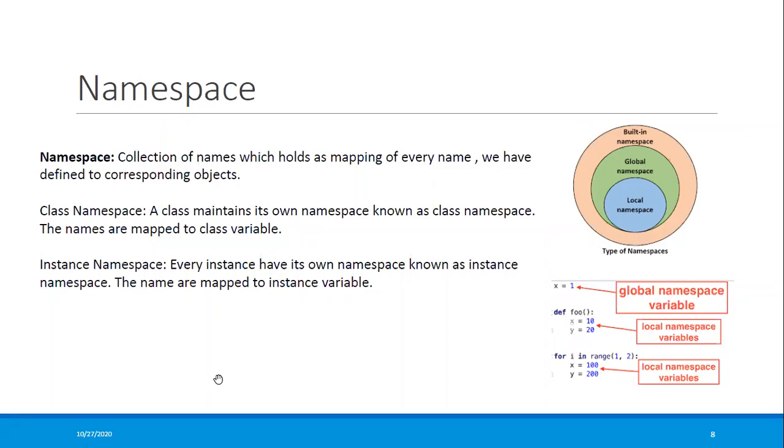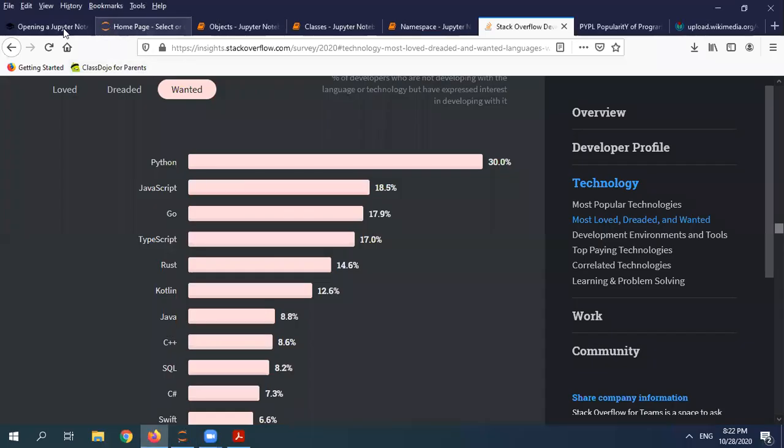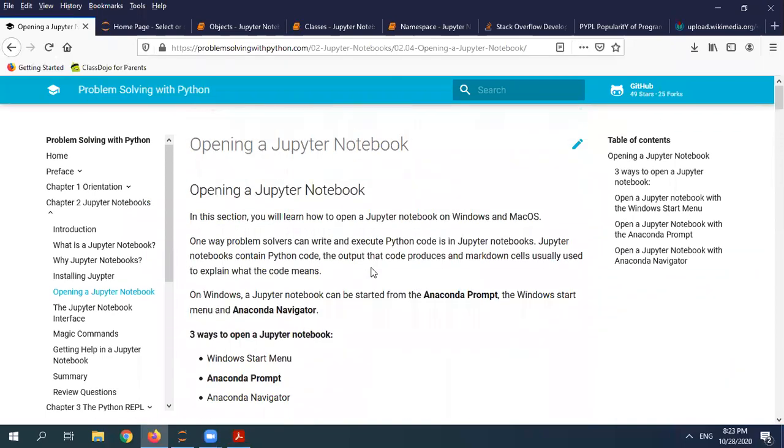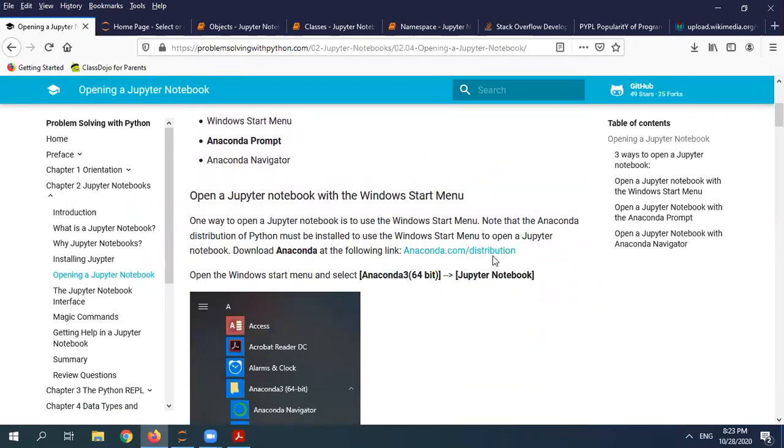object-oriented programming. The first thing, to do any programming, is to download Jupyter. It's very simple. You can go to Anaconda and download from the Anaconda distribution.